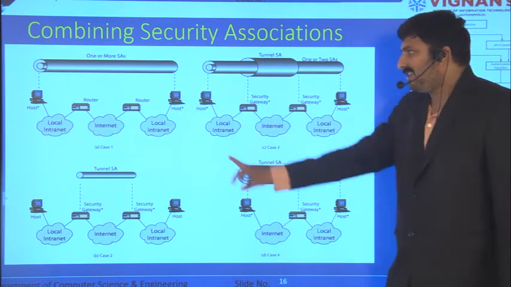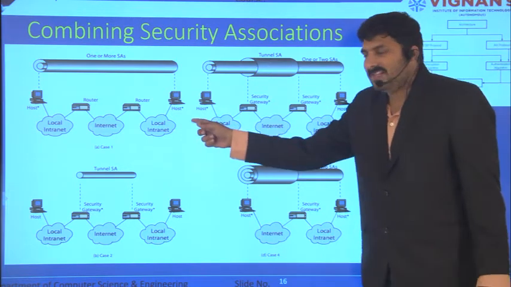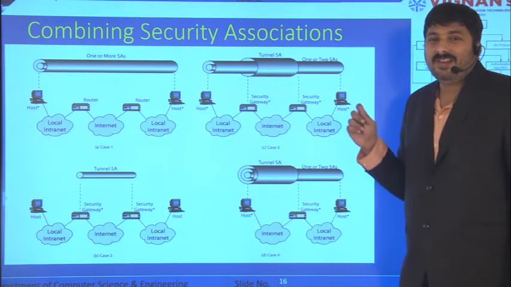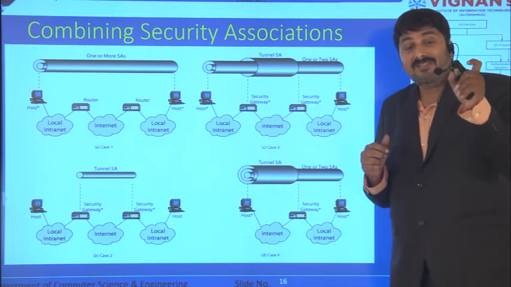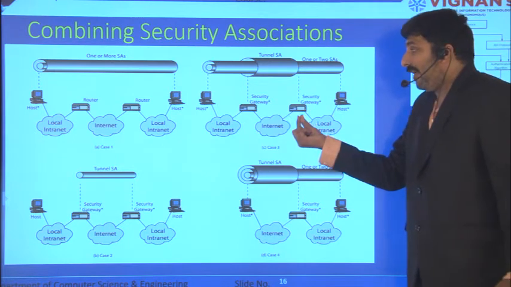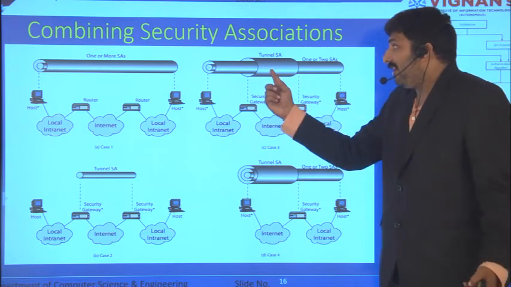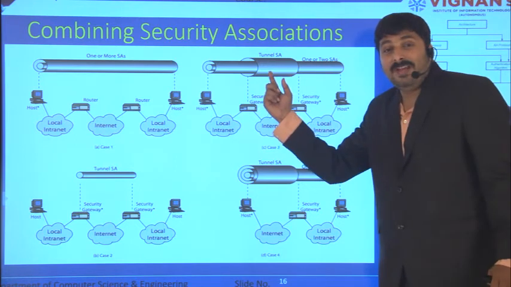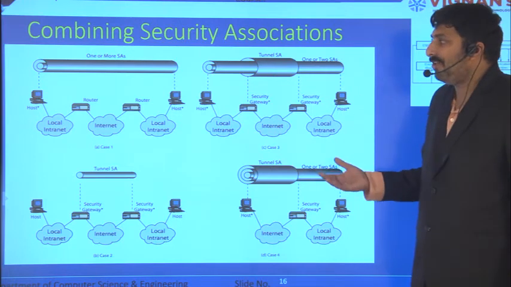Now for example, this is one host and this is another host. Say this is A and this is B. They can have a security association. What is a security association? That means they can agree on ESP, and it will have a security parameter index. So now when you send the packet, it comes to the gateway. From gateway to gateway, there can be another security association. That means if you take the packet here, there will be two IPsec headers. Two times encryption will be done, two times authentication will be done. Okay, so you can combine the secure sessions.